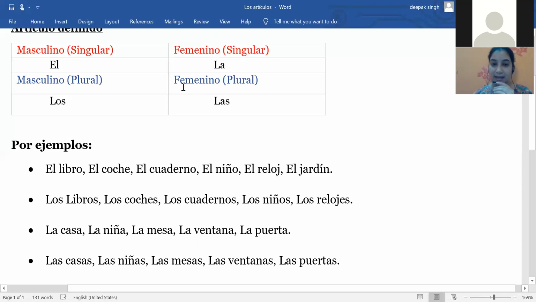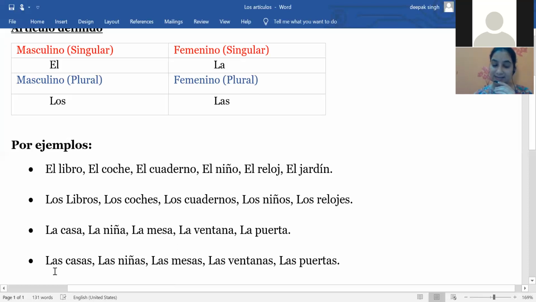And the last one is feminino plural. Now we are using the last definite article, and that is for the feminine plural. We are using las. Here you can see the meaning is the same again, it means the. The meaning is the, and here we are using it for the plural, the feminine plural.